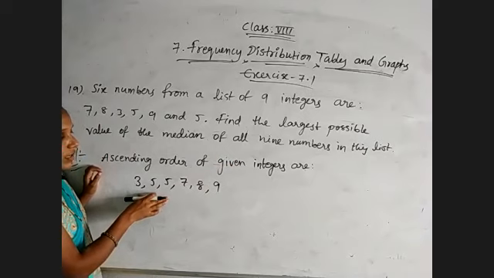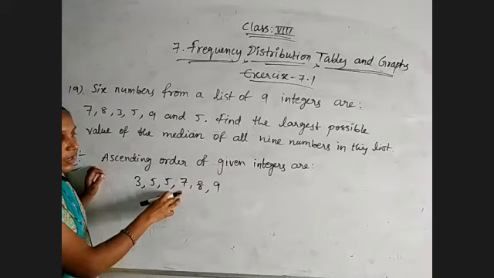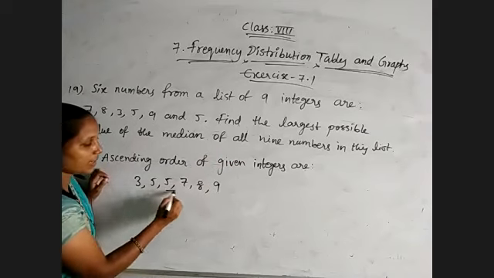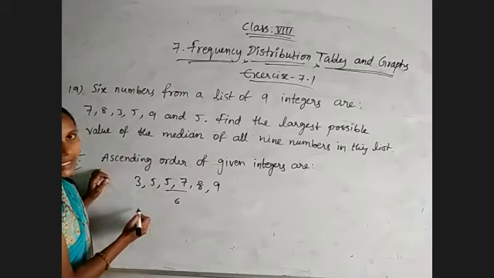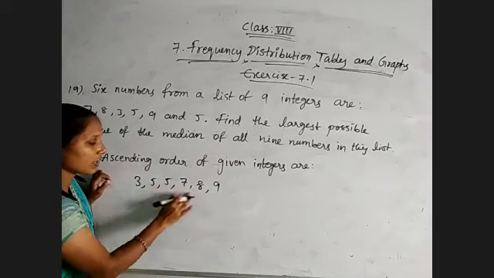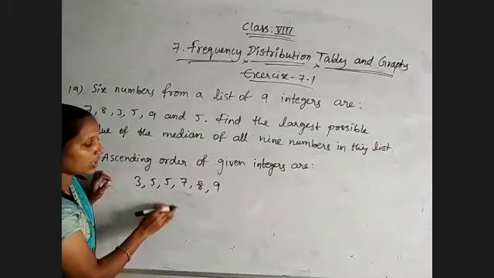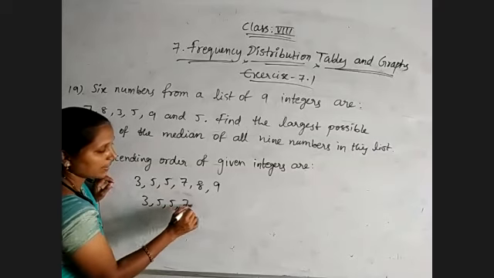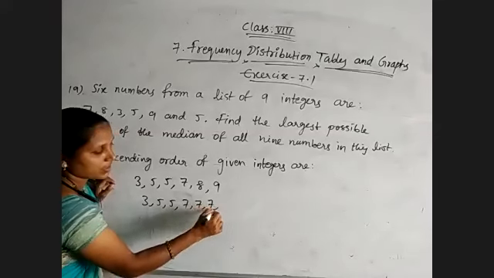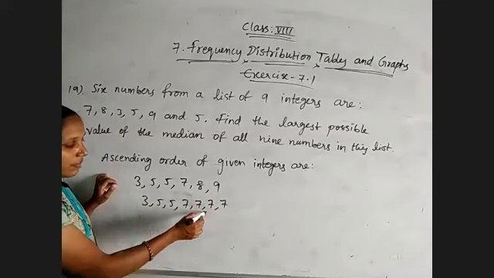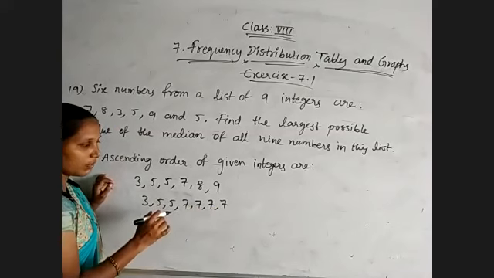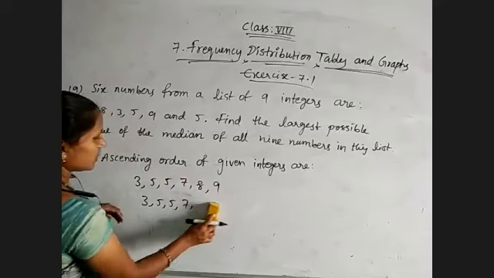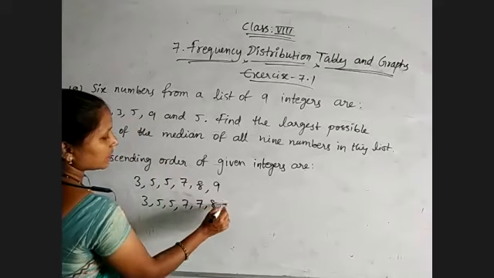If we are placing the greatest possible digit, for suppose see here 2 digits for these 6 numbers, 5 plus 7 by 2, that is 6. 6 we will get as a median, but still 3 digits are there. What will be the possible number they are asking? See, if you are keeping 3, 5, 5, 7, 7, 7 for suppose 7, like this 4 times, then median will become 7 only. But greatest possible digit they are asking. So we can place, if we are placing 7 twice and 8 3 times like that for suppose.